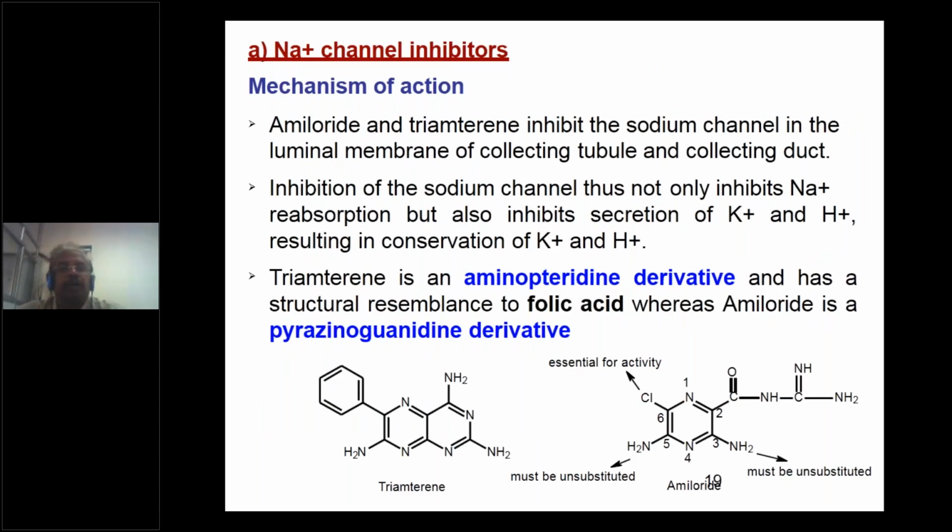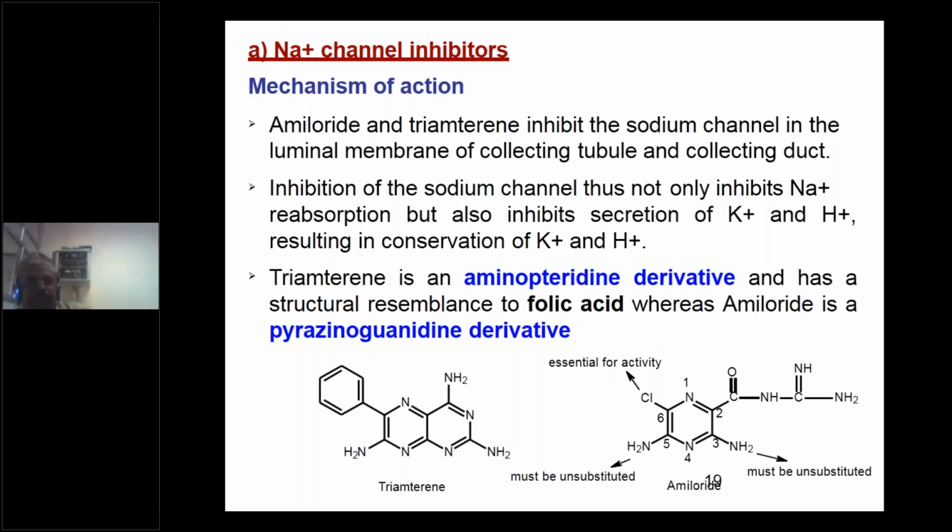Sodium channel inhibitors and mechanism of action, we will discuss briefly and repeat. Amiloride and triamterene inhibit the sodium channel in the luminal membrane of the collecting tubule and collecting duct. Inhibition of this sodium channel not only inhibits sodium reabsorption but also inhibits the secretion of potassium and hydrogen ions.